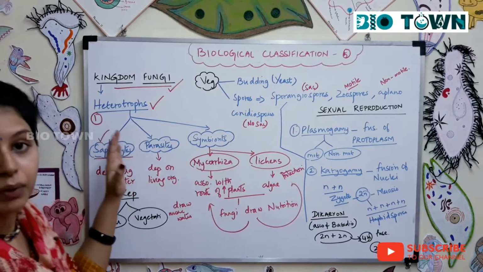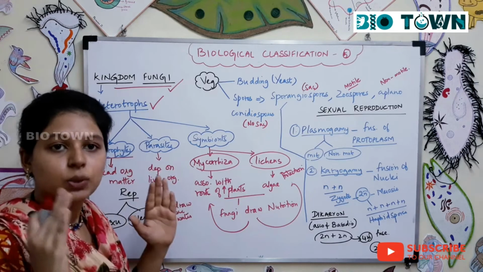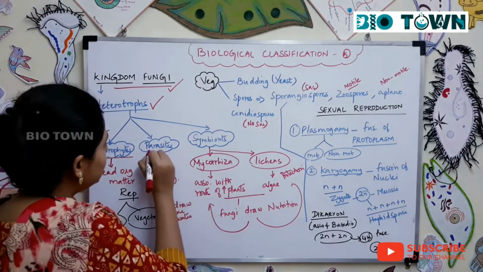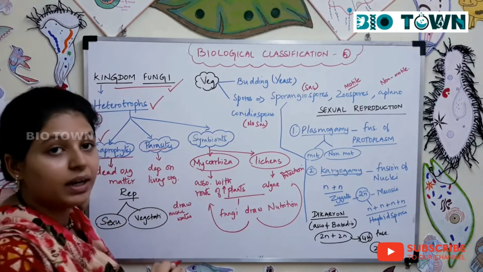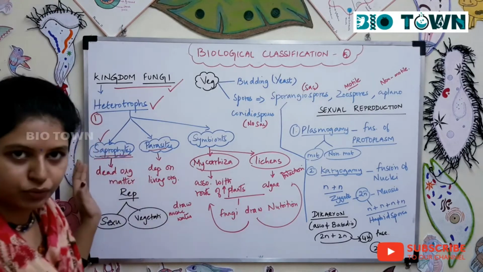Next is parasite. They depend upon a live, a living organism. So when it depends upon a living organism, you call it a parasite. When it depends upon a dead organism, you refer to it as a saprophyte.